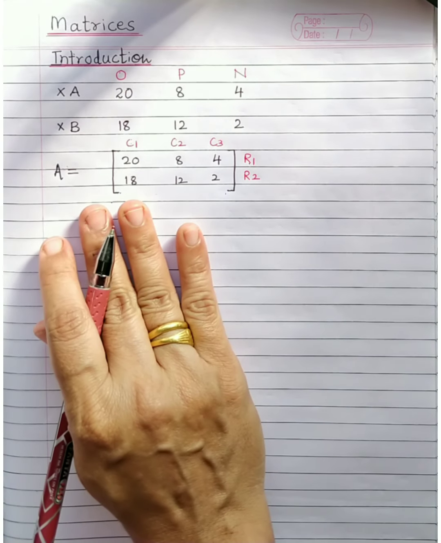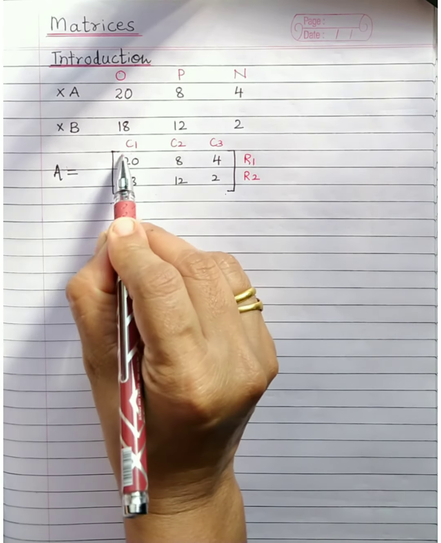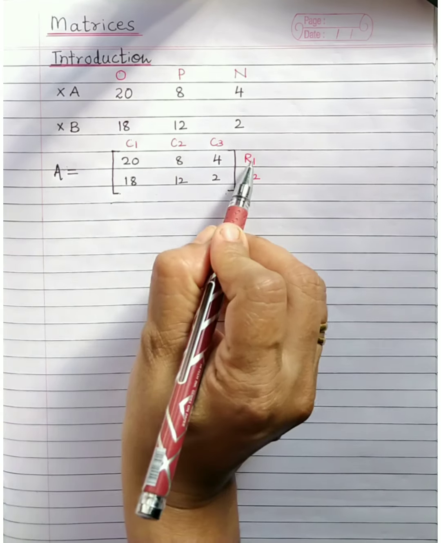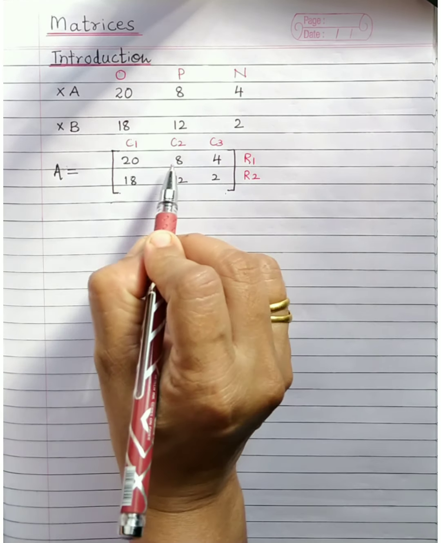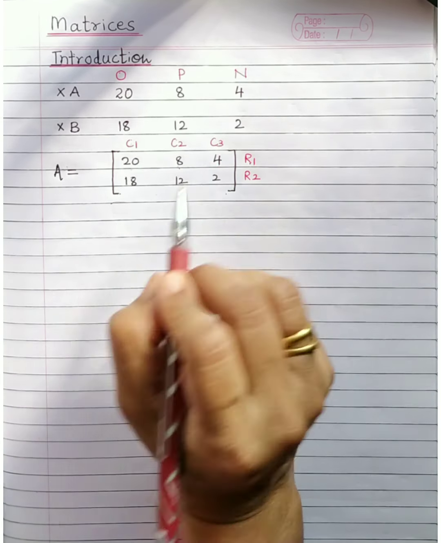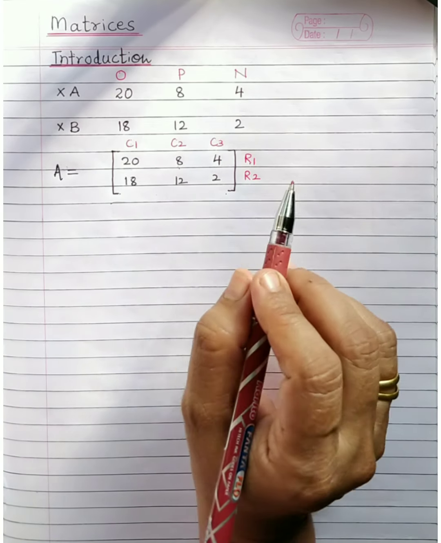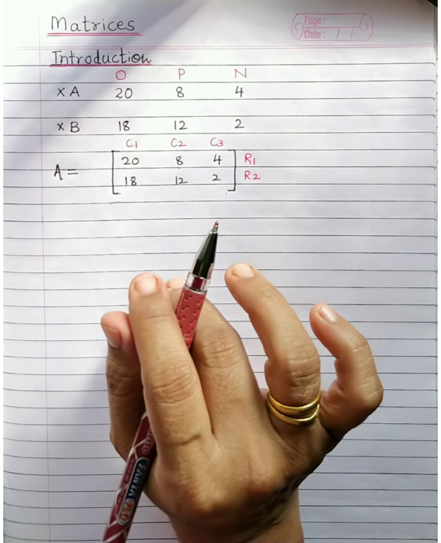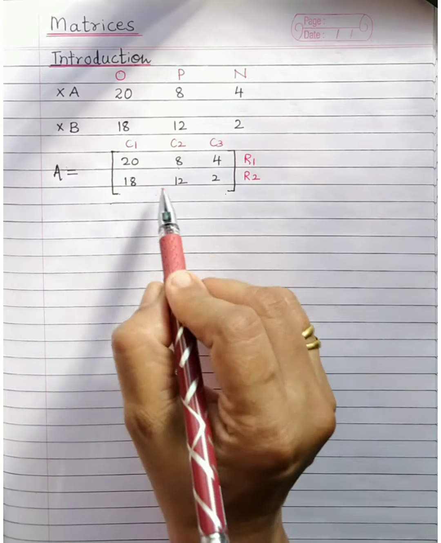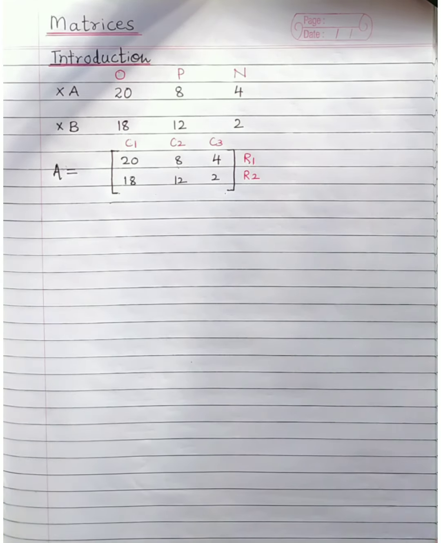And what is the position of this number? This is row 1, column 1. Row 1, column 2. R1, C2, R1, C3. What will be the position of this? R2, C3. Like that you can denote. And all these numbers are called the elements of the matrix. Is this clear?